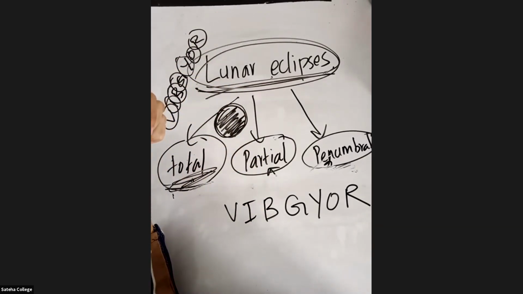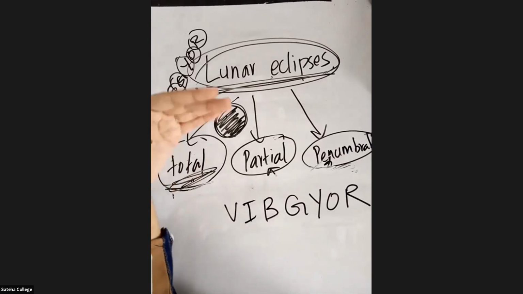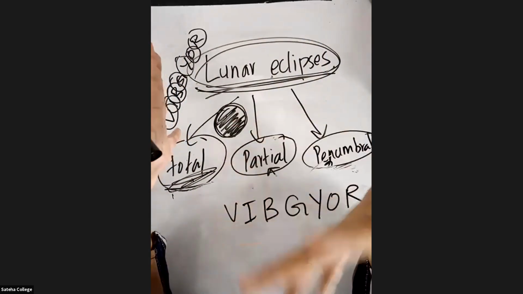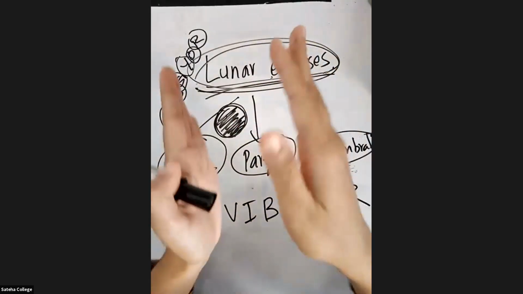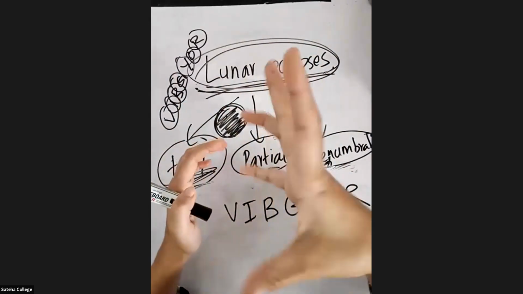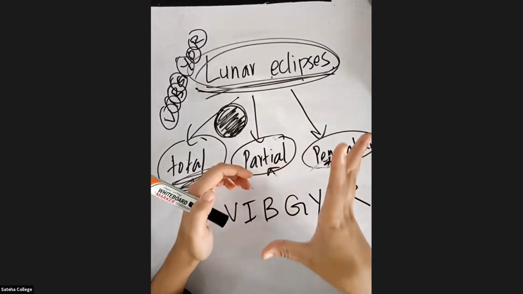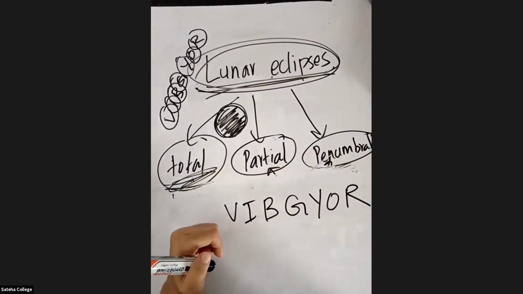Teacher, I think lunar eclipse occurs in the night. Is it correct? Yes, lunar eclipse can occur in the daytime also, but when it occurs in the night, you can see the moon as a reddish brown color moon. Okay, that is for Shambrita.